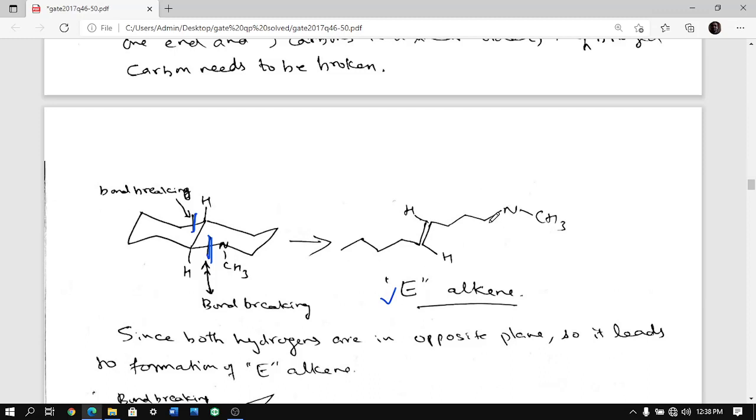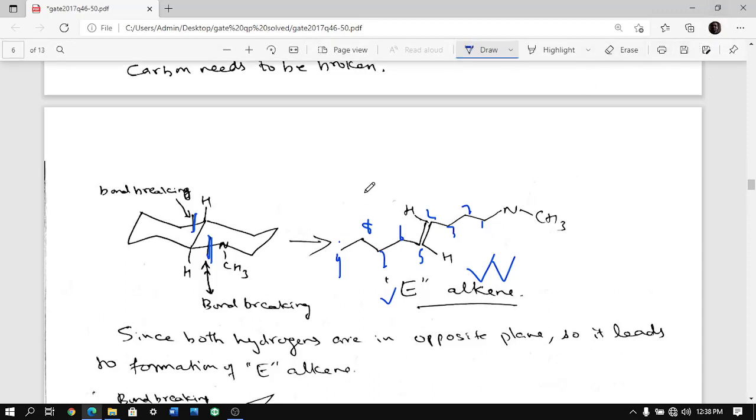So you see here 1, 2, 3, 4, 5, 6, 7, 8, 9, and we saw that in nonenal at position number 5 you are having the alkene. So you can see at position number 5 you are getting this alkene, and I should have drawn from here actually. I should have counted from here 1, 2, 3, 4, but doesn't matter, it comes at 5 itself, and the nonanal part is there, nonane part is there. So you are getting E-alkene, right?